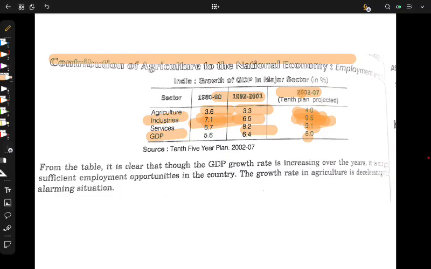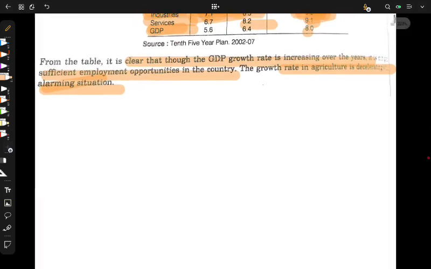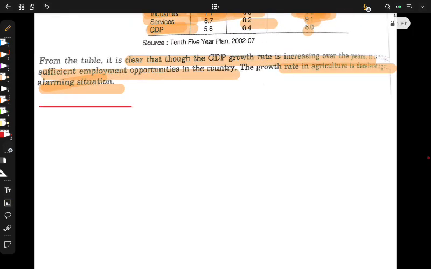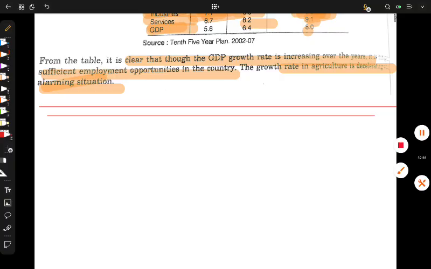From the table, it's clear that the GDP growth rate is increasing over the years, of course, but sufficient employment activities are not there in the country. The growth rate of agriculture is decelerating compared to industry and services, an alarming situation. Now that we have completed our topic, we can move to question answers.